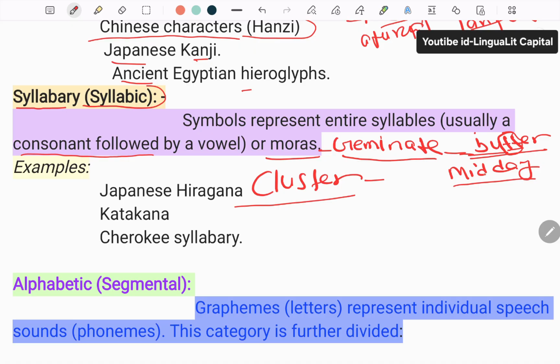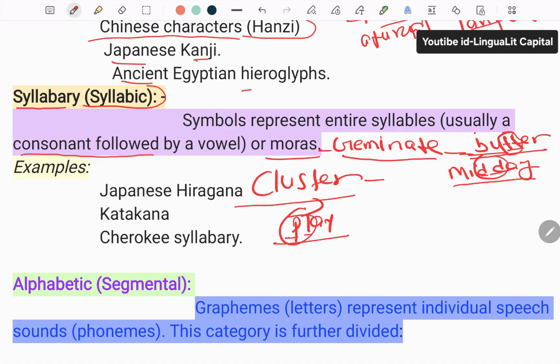Here we have two same consonants, while in a cluster, a group of different consonant sounds is pronounced together with the vowel. Like if I say play, here we have two sounds in continuation, but these are two different sounds.